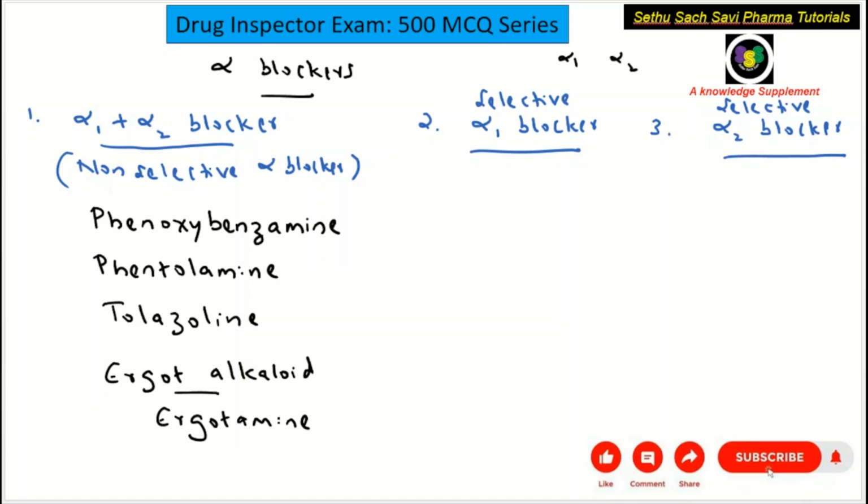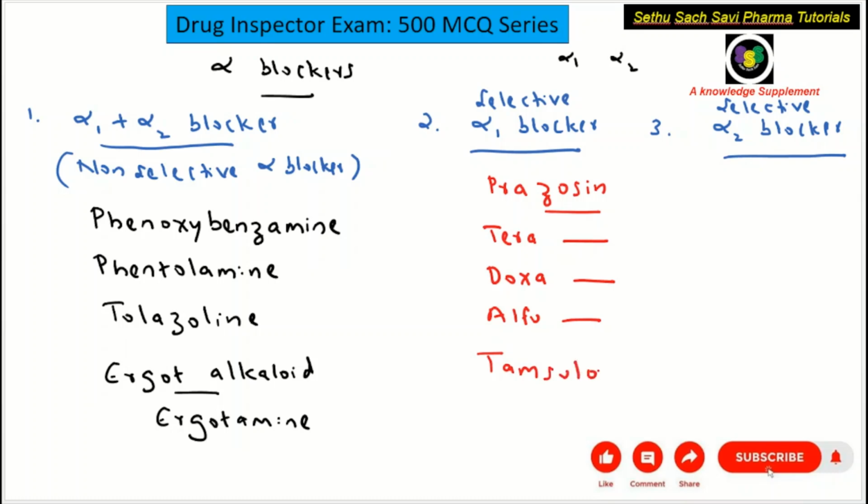Now coming to the examples for selective alpha 1 blockers, you need to remember the suffix zosin. The important examples are prazosin, terazosin, doxazosin, alfuzosin. So the names of these drugs end with zosin. They belong to the selective alpha 1 blocker category. Also one more example you need to remember, tamsulosin. Tamsulosin is also a selective alpha 1 blocker.